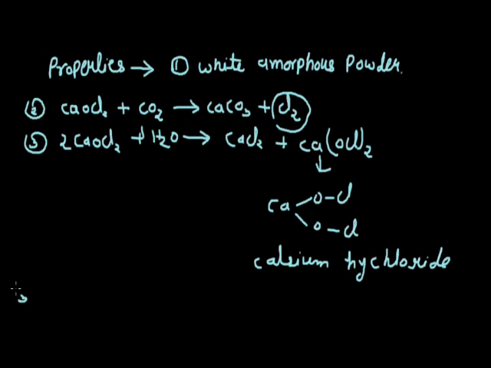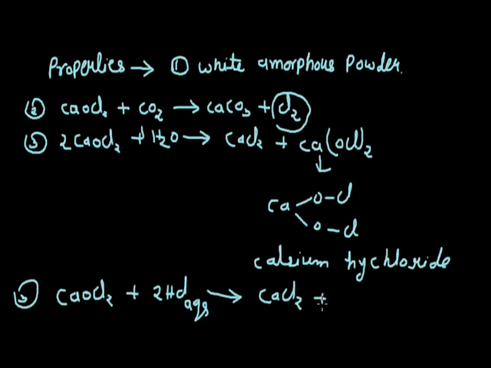Now, the fourth most important property is reaction with acids. When bleaching powder reacts with ordinary dilute acids, chlorine gas is liberated. For example, bleaching powder reacts with HCl, aqueous, that is the dilute form of HCl. It gives calcium chloride plus H2O plus Cl2 gas.